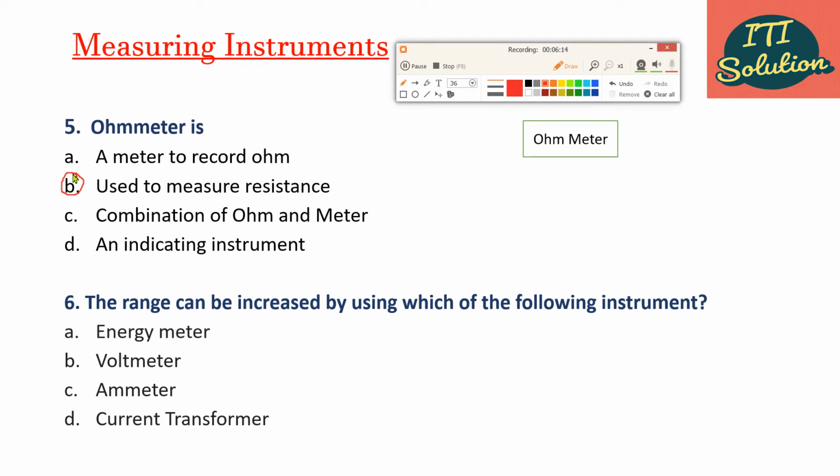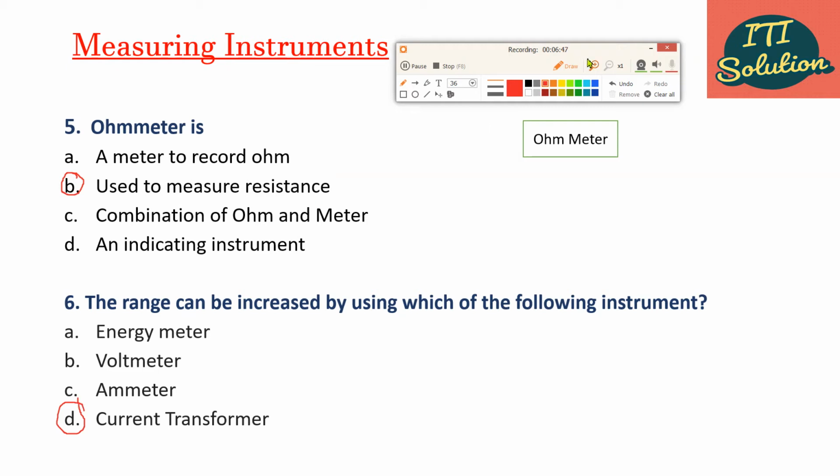Next question. The range can be increased by using which of the following instruments? Option A, energy meter. Option B, voltmeter. Option C, ammeter. And option D, current transformer. Correct answer is option D, current transformer. Actually, instrument transformers are of two types. One is current transformer, meaning CT, and another is potential transformer, meaning PT.